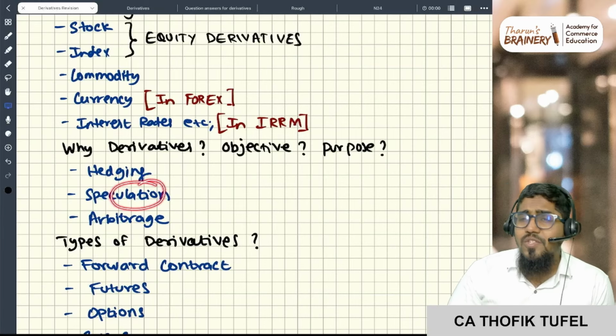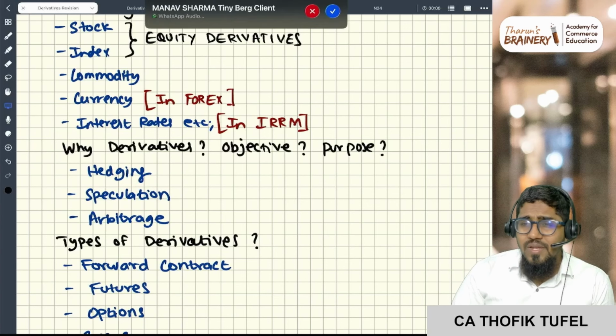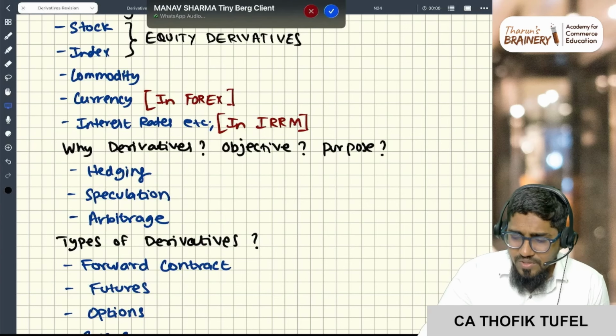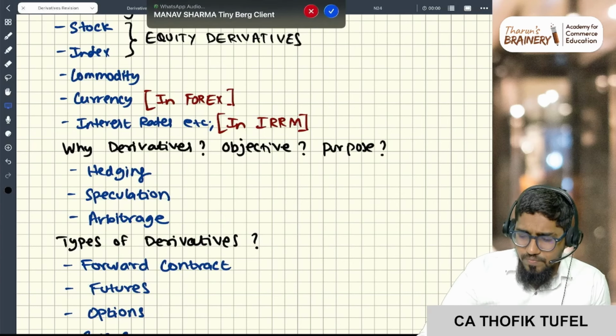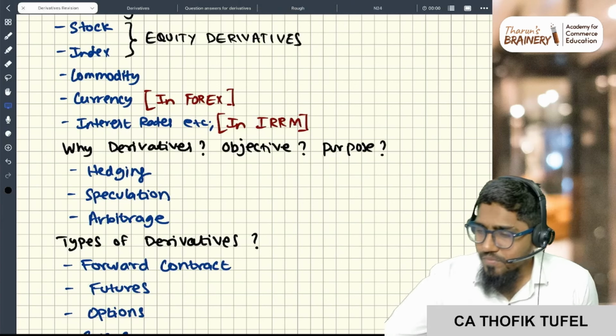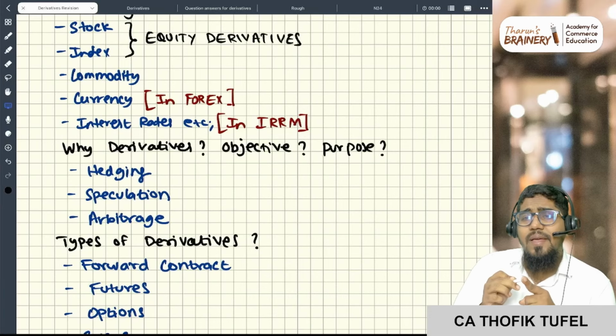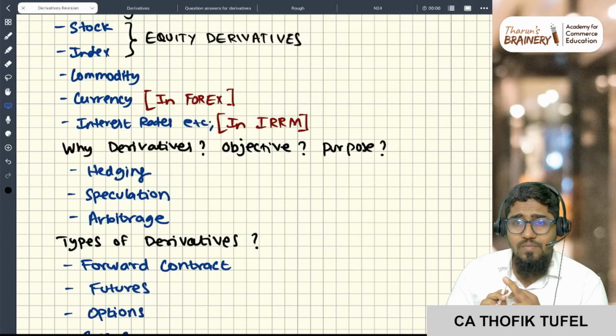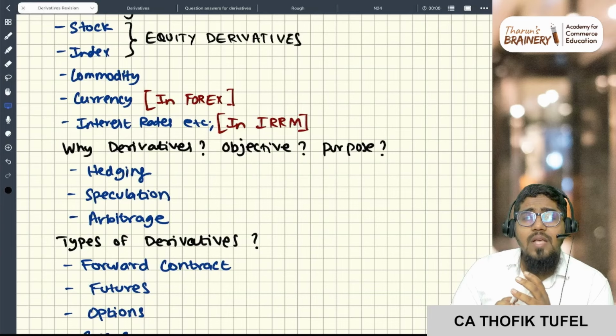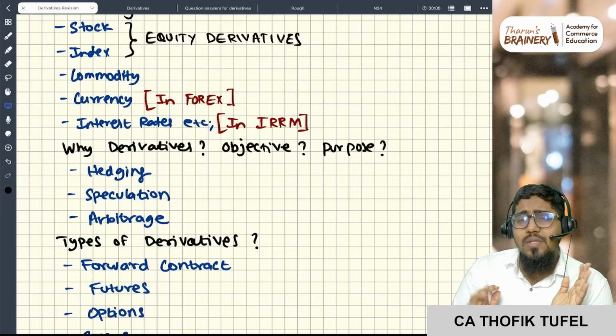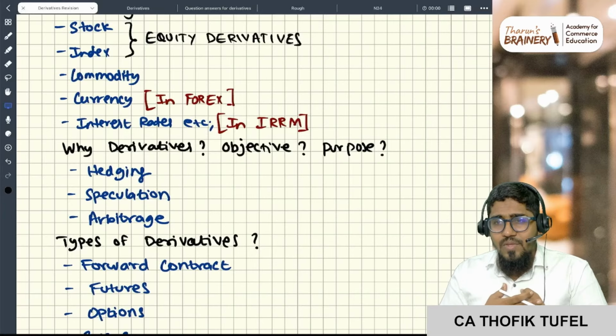Derivatives are also used for speculation. The first is hedging, the second is speculation, and the third is arbitrage.